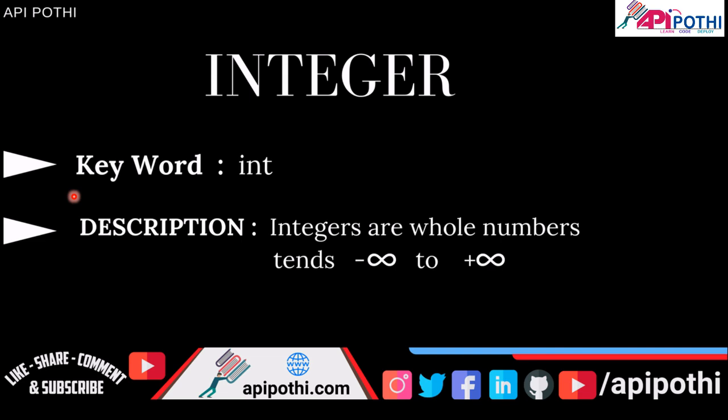It means only 1, 2, 3 or minus 1, minus 2. In Python, the keyword reserved for integer is int, all in small. If we declare a variable which is supposed to be integer type, then Python will say this is int type.